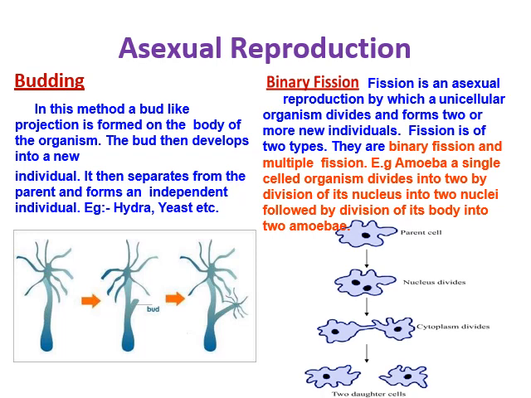Another mode of asexual reproduction is binary fission. Binary means two, fission means breaking. Fission is an asexual reproduction by which a unicellular organism divides and forms two or more new individuals. Fission is of two types. It can be binary or multiple fission. For example, amoeba is a single-celled organism that divides into two by dividing first its nucleus into two, followed by division of its body into two amoebae.